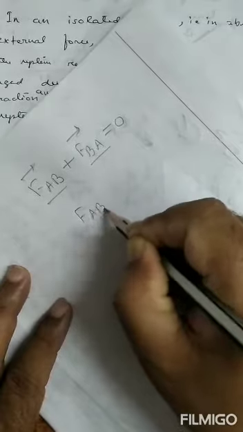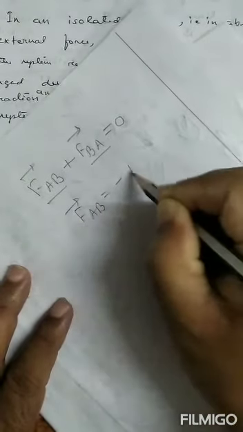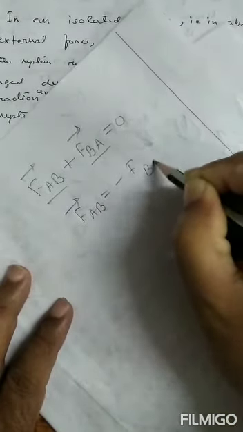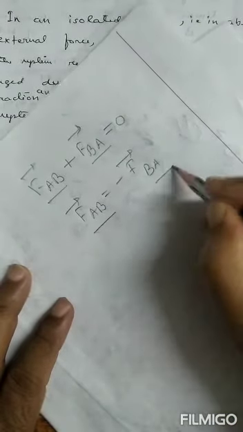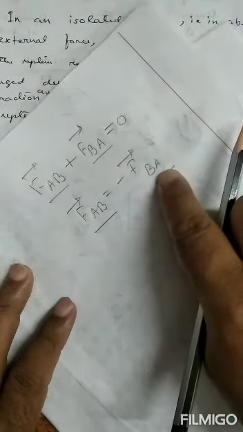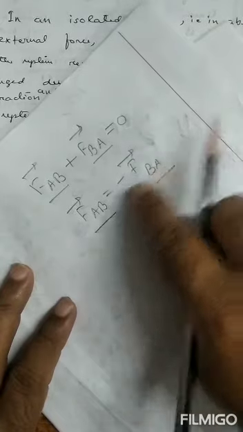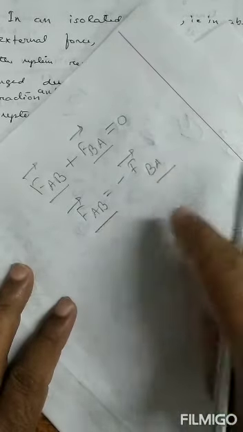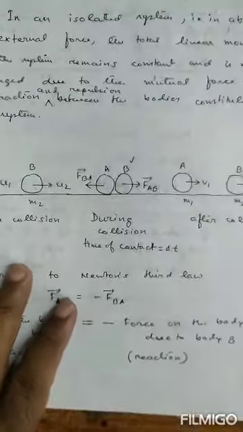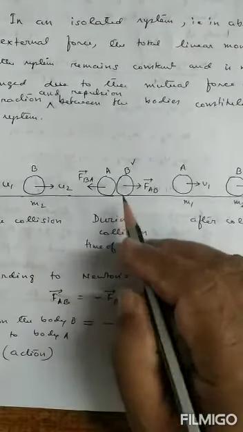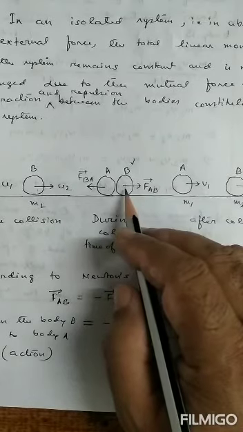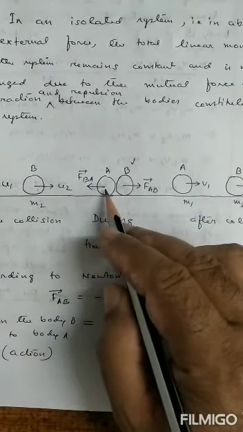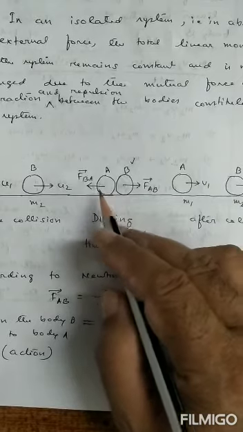From here what I get? FAB is equal to minus FBA. So this is the Newton third law. This is action and this is reaction. Action and reaction are equal and opposite, but they never act on the same body. You just see where action act on body B, and where the reaction act on body A.